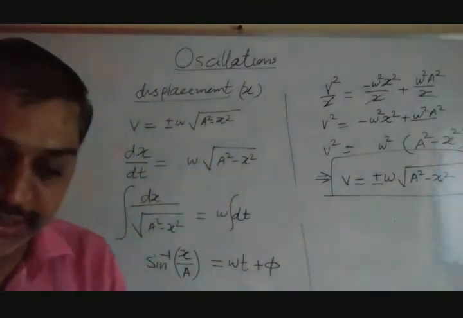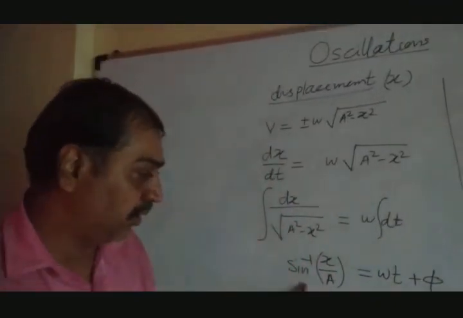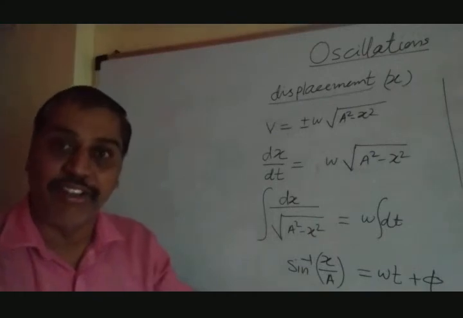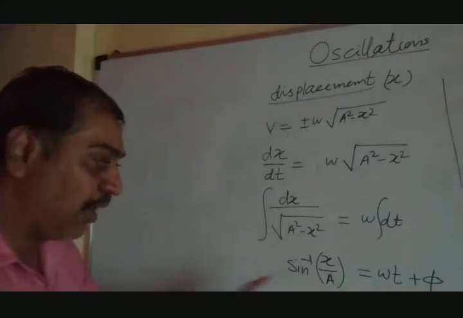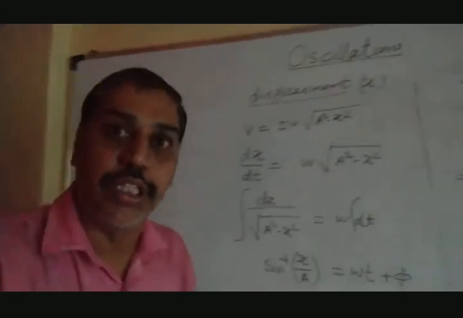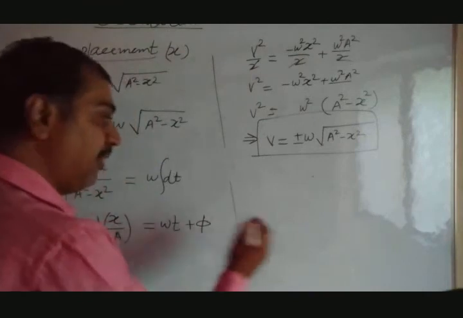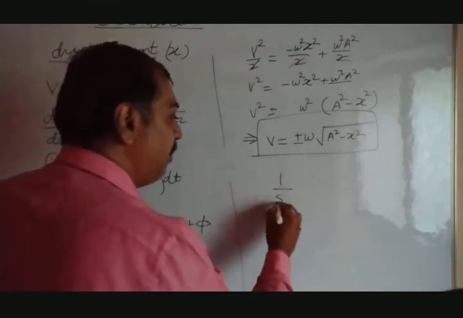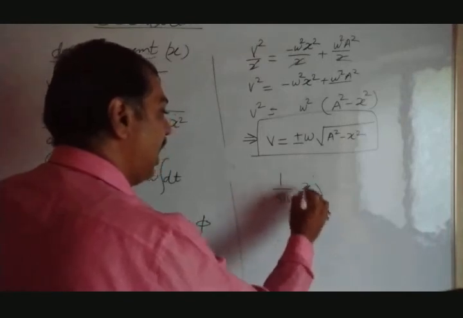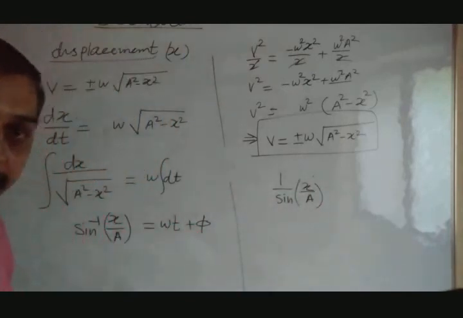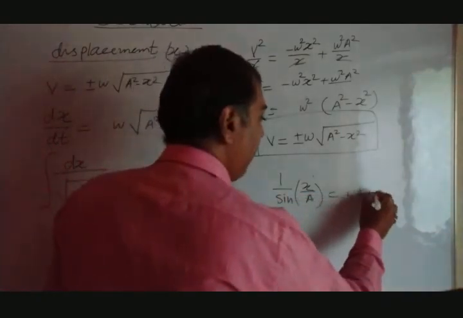Now in this case, we can multiply both sides of this equation by the sine function. Let me show you first, then I will write. Sine inverse means 1 divided by sine, with x divided by a as it is, equal to omega t plus phi.